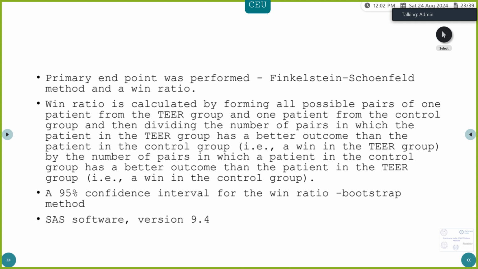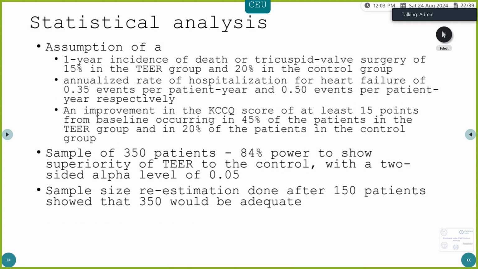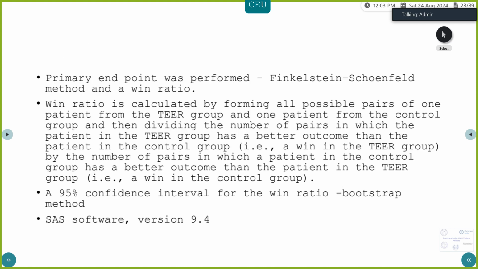So the win ratio they have calculated by forming all possible pairs with each group. First they would look at the patient who had the first outcome, which is death or tricuspid valve surgery. If one group had it faster than the other group, that group would lose. And then if they are tied, that means both the group patients did not have death or tricuspid valve surgery, they move to the next outcome, which is hospitalization for heart failure. If they were not hospitalized in both the groups, then they'll move to the third outcome, which is Kansas City cardiomyopathy questionnaire. And this was how the win ratio was calculated, and they've used SAS software for the analysis.